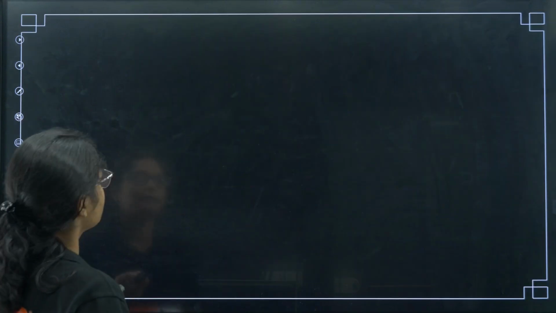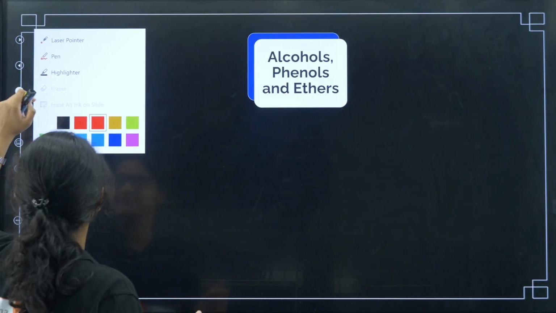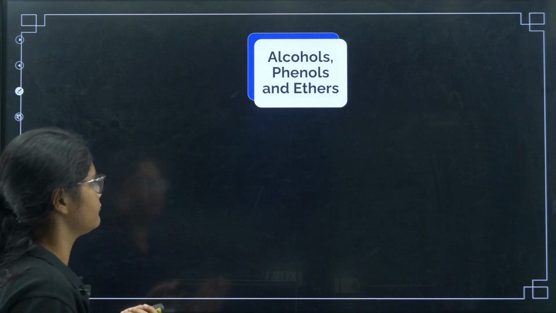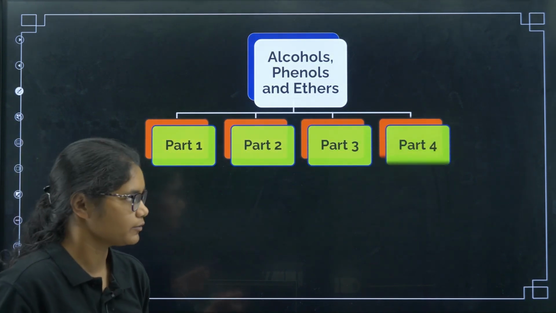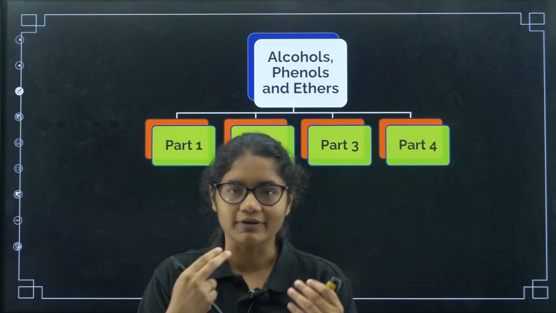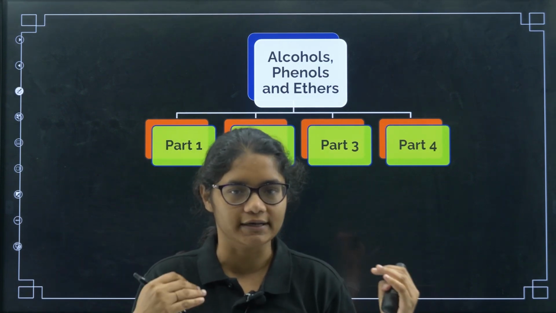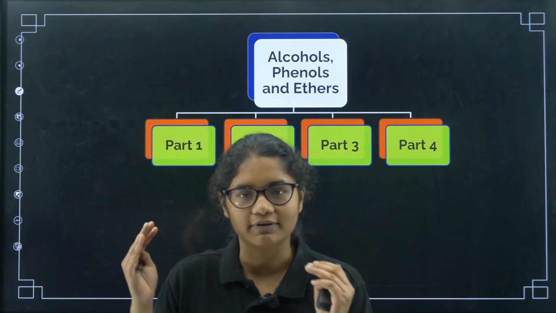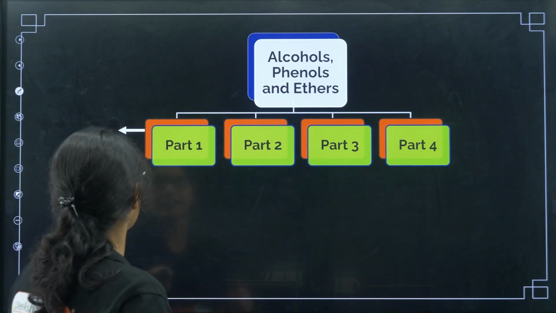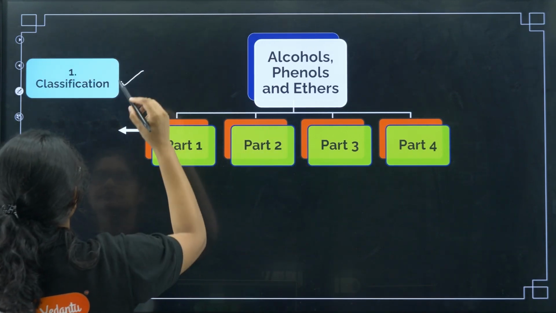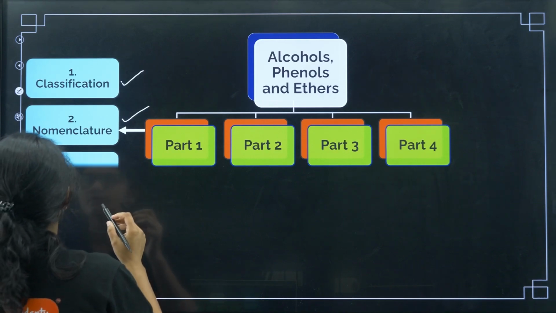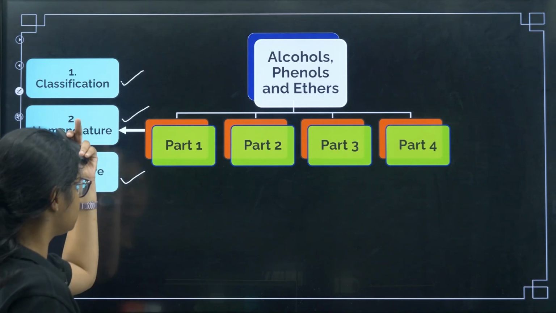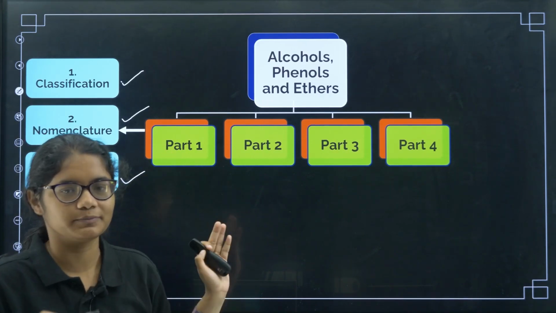Now coming to how we are going to complete this chapter. I have discussed this in the first part of this chapter also. There will be 4 parts of this chapter. Why am I doing this? Because when you revise, you should revise accordingly. First of all, you should revise part 1, what we have completed. In part 1 we completed classification, then nomenclature, and then structure. So when you revise, these 3 come first.